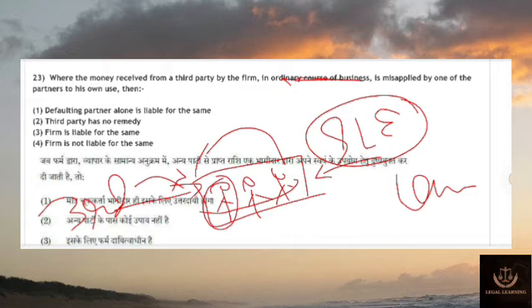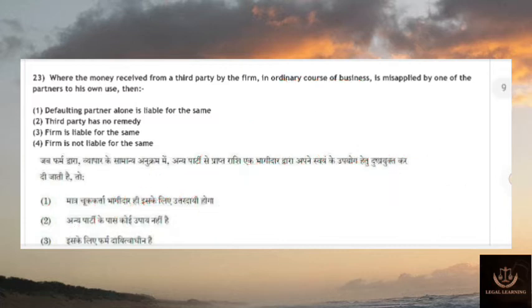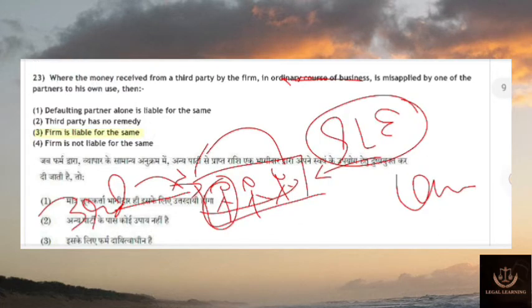Then what will be the liability or remedy? Defaulting partner alone is liable for the same. Third party has no remedy. Firm is liable for the same. Firm is not liable for the same. So just think what will be the answer. The answer is simple. Firm is liable for the same. The entire firm will be liable for the same.